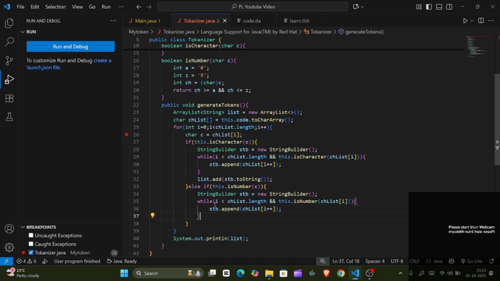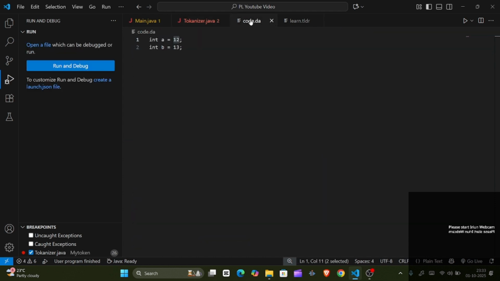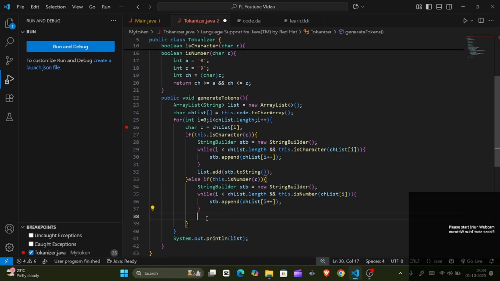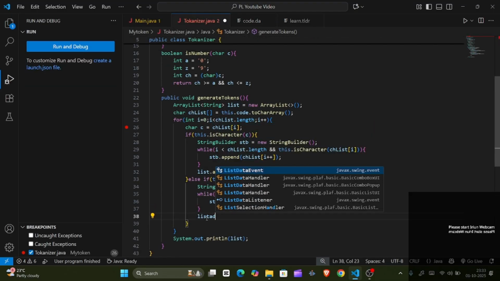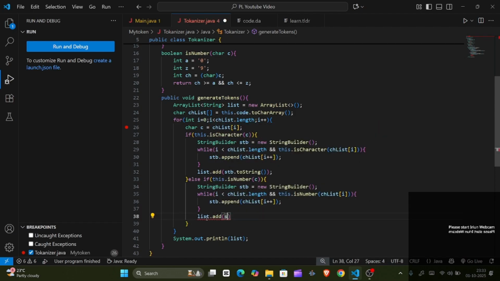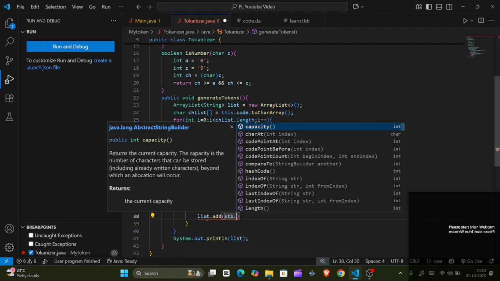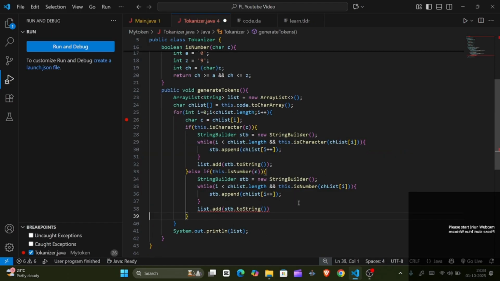So it will just concatenate this number. Okay, and after concatenating we just need to add, list dot add, stb dot toString. Okay,